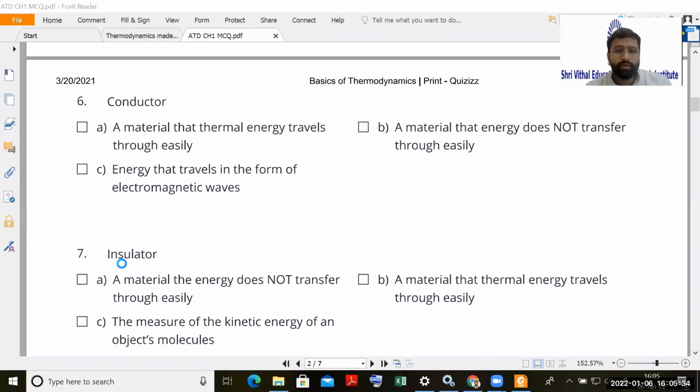Now, next question is insulator. What is insulator? A material that energy does not transfer through easily. A material that thermal energy travels through easily. Measure of kinetic energy of an object molecule. Again, in this case, correct answer will be A. A material that energy does not transfer through easily. Or the heat transfer rate is very low.